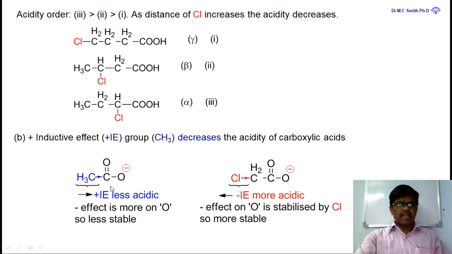That means when a positive inductive effect group like a methyl group is attached to carboxylic acid, the acidity decreases. Positive inductive effect groups decrease the acidity of carboxylic acid.